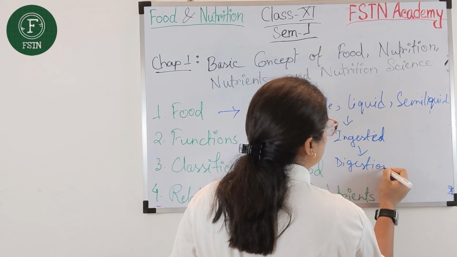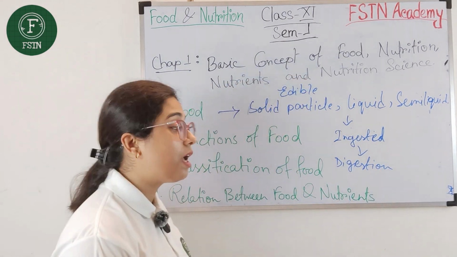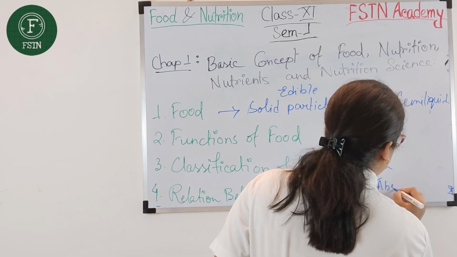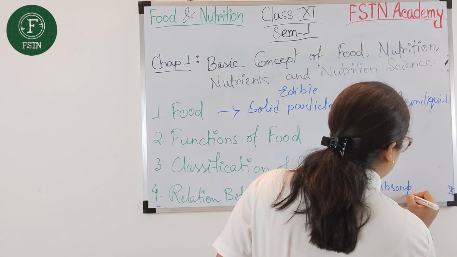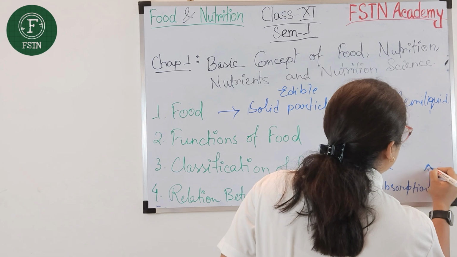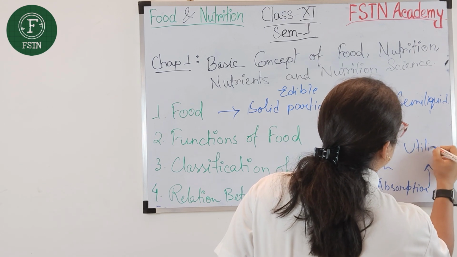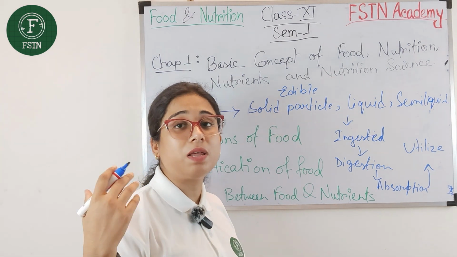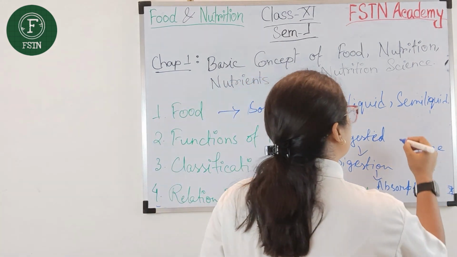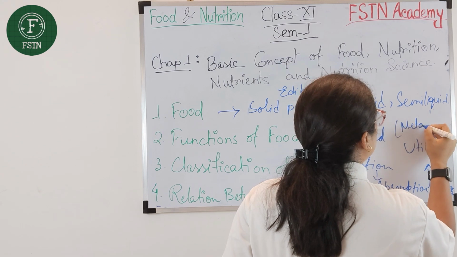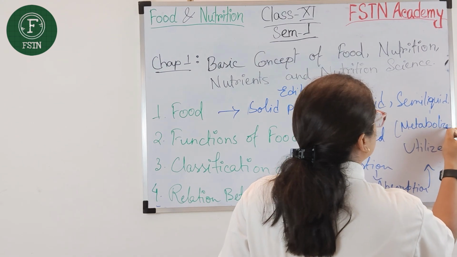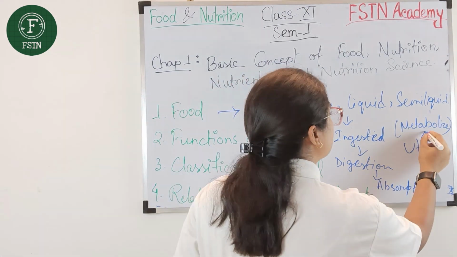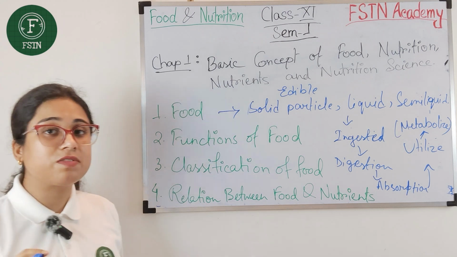A food must go through digestion, and it must go through absorption, and after absorption it must be utilized by our body. Utilize means it must have a metabolic role. Metabolic role means it must be some beneficial part. So metabolism is very important, just like utilization.